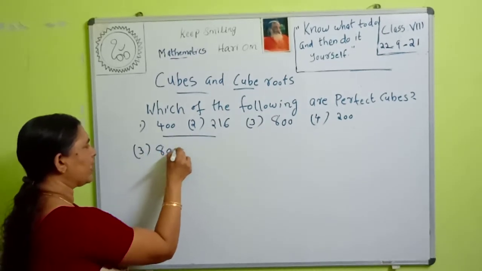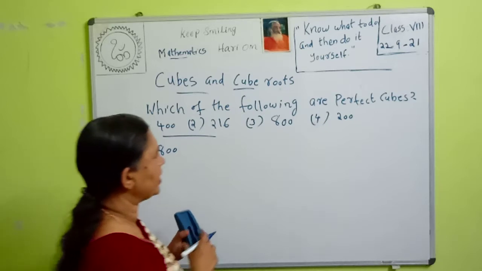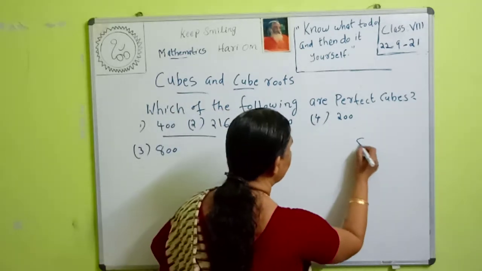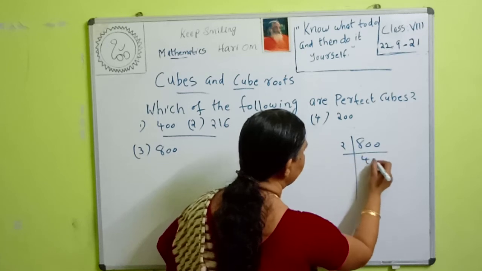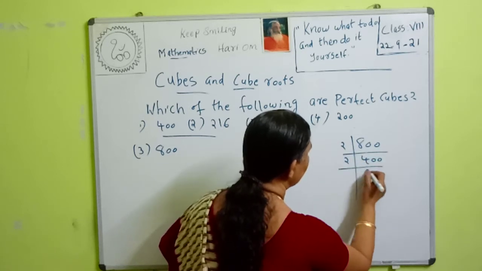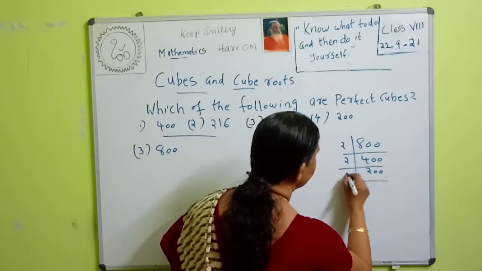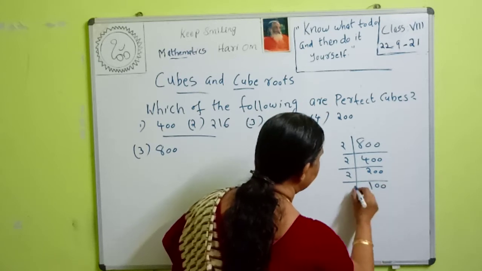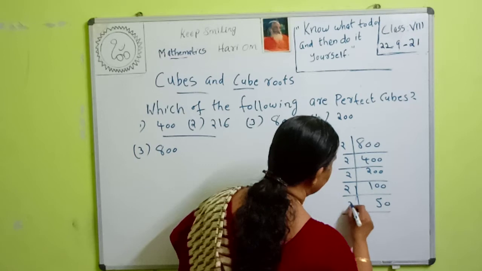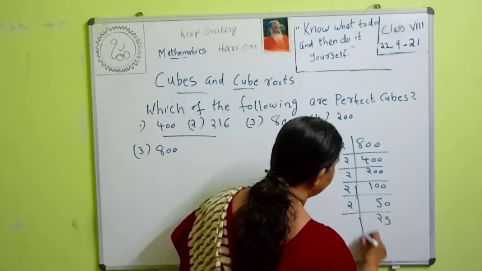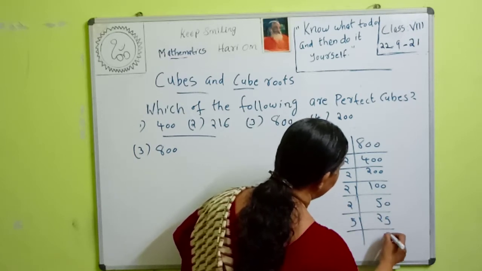Next, third question, 800. We can factorize this 800. We can divide it by the prime factor 2. Then 400, then 2, 200, then 100, then 50, then 25, then 5, 5.